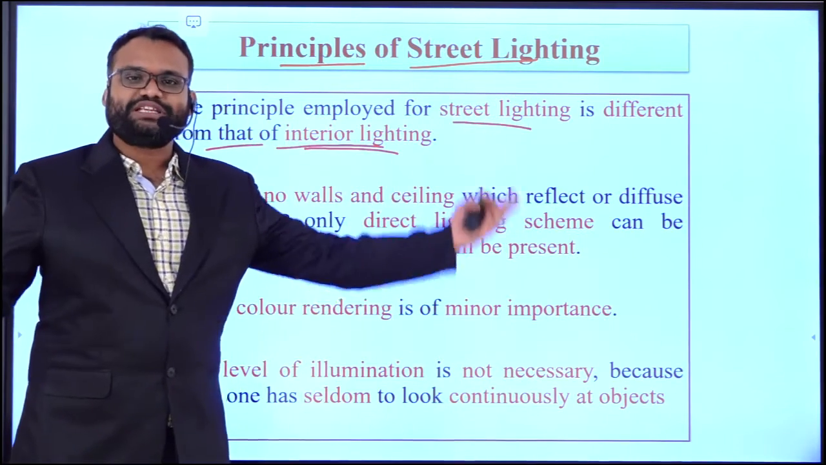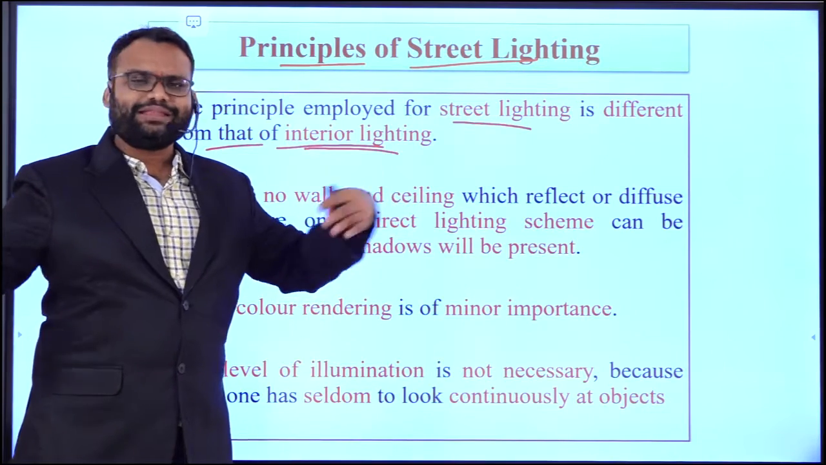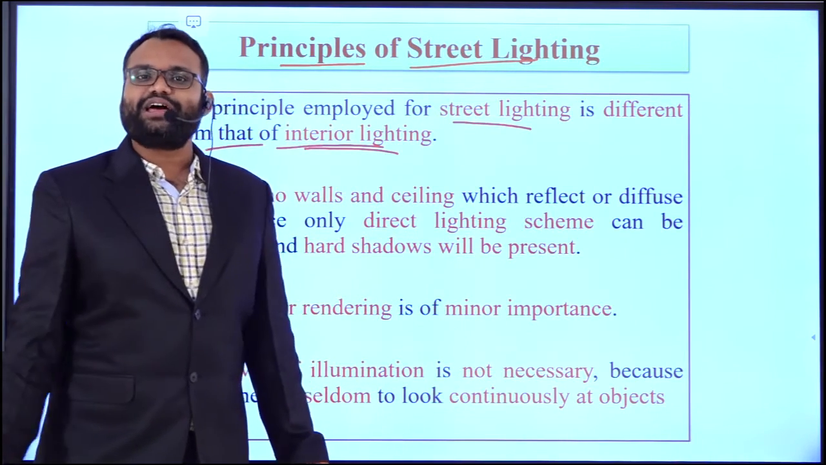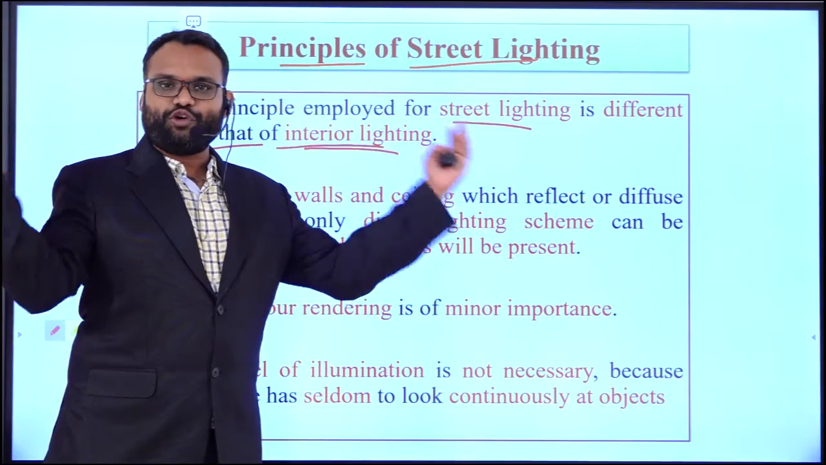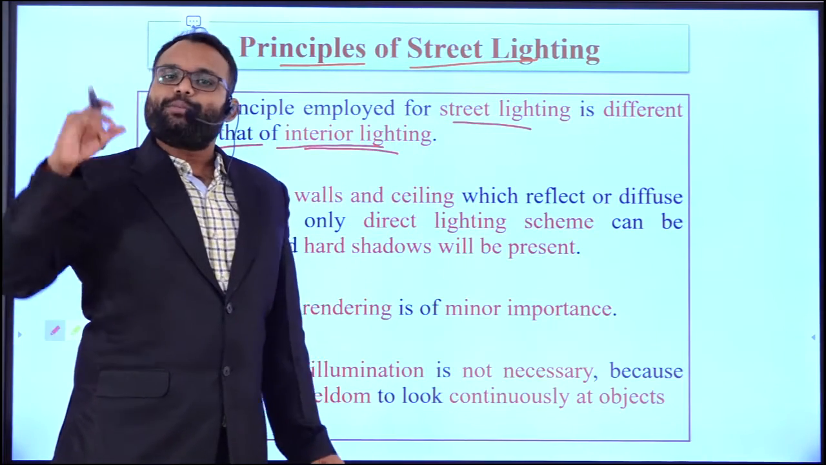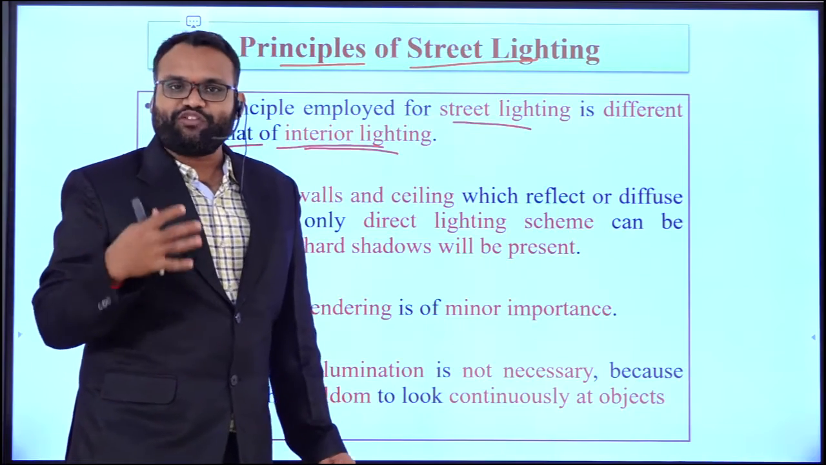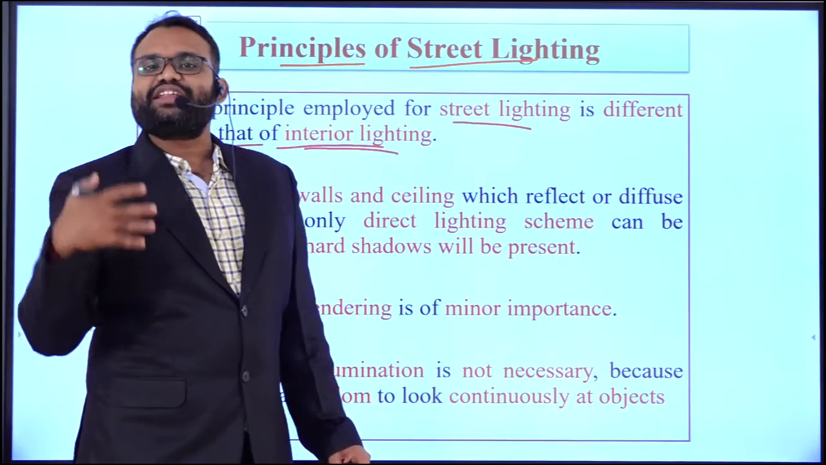The next point in the principles is that in a street, on a road, we will not have any walls. So there is a cause for hard shadows and glare. But in a room we have four walls, so based upon the position of the light and the angle in which the light is projected, we can go for minimum occurrence of glare and shadows.